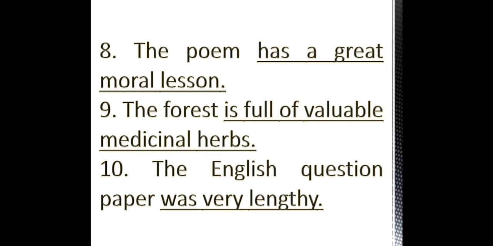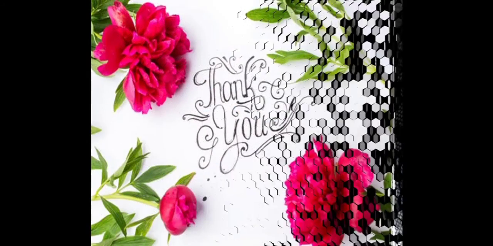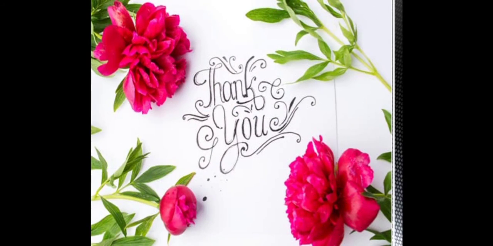So you have to remember that a subject is the thing that is usually a noun or a pronoun. The predicate will always start with a verb and the rest of the sentence will be the predicate. So with this we come to the end of this lesson. I hope you all have understood subject and predicate. If there are any queries, you can go through the first video that was sent to you regarding the explanation of subject and predicate.